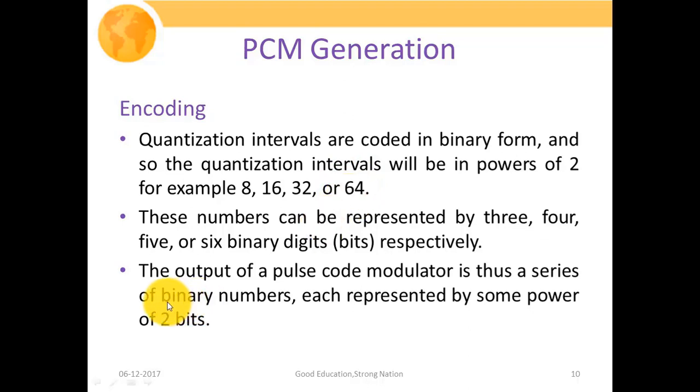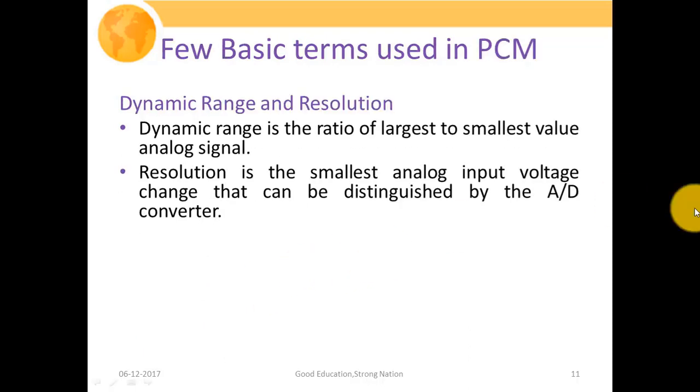So the output of a pulse code modulator is a series of binary numbers, each of which is represented by some power of 2. Here this 2 signifies the distinct values of digits or bits, that is, in binary coding sequences we are only using 2 distinct digits, either 0 or 1. So all the binary coded sequences will be a combination of these 2 distinct digits only, that is, 0 or 1.